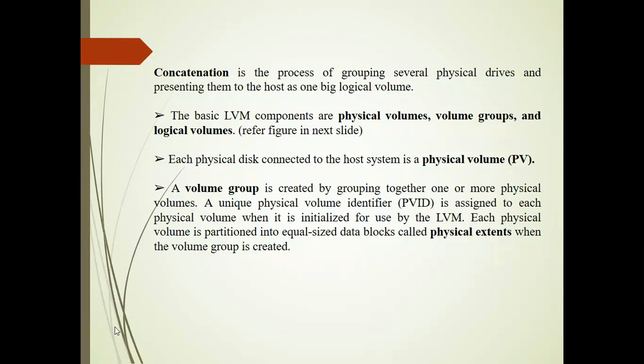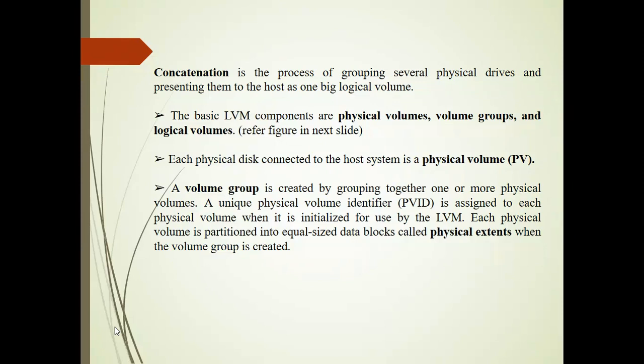When you are doing partitioning, you should have the actual physical volume first. This partitioning is done on the physical volume, and you divide that disk space into equal volumes.